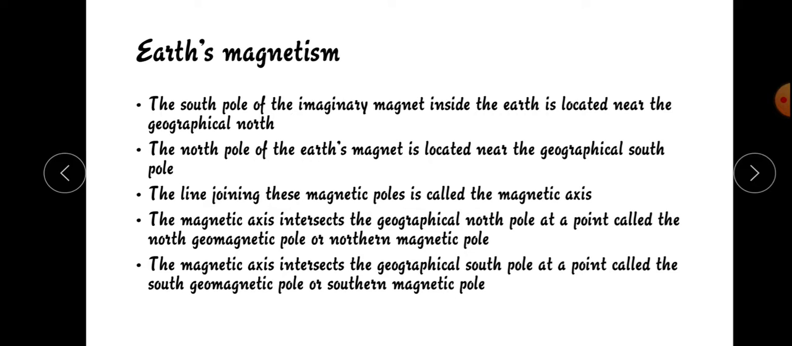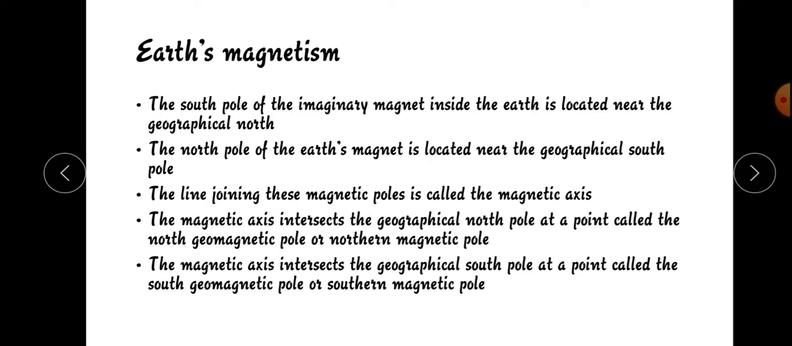The line joining these magnetic poles is called the magnetic axis. The magnetic axis intersects the geographical north pole at a point called the north geomagnetic pole or northern magnetic pole. Likewise, the magnetic axis intersects the geographical south pole at a point, and that point is called the south geomagnetic pole or south magnetic pole.